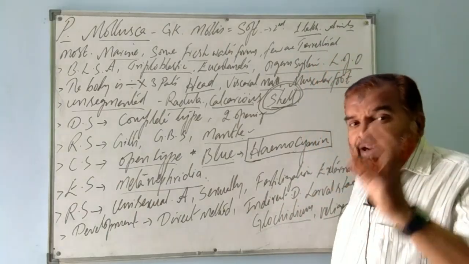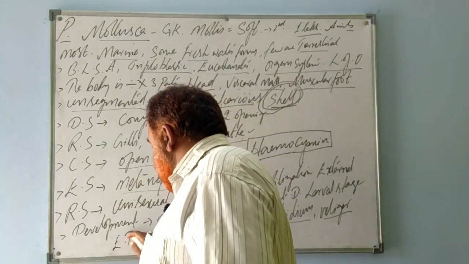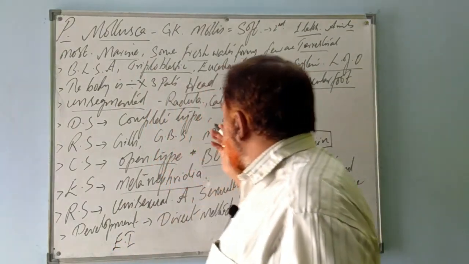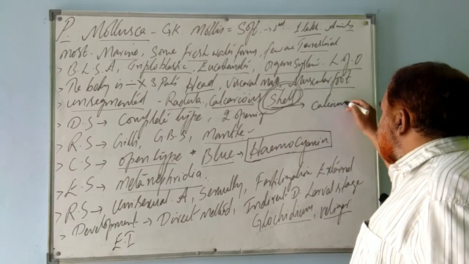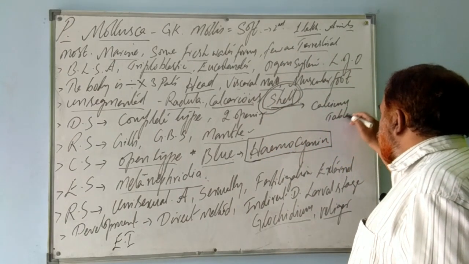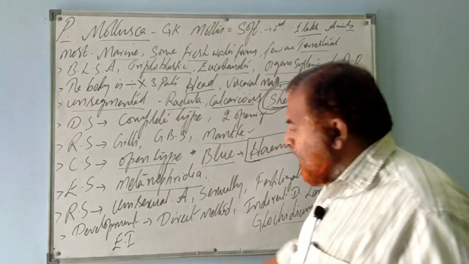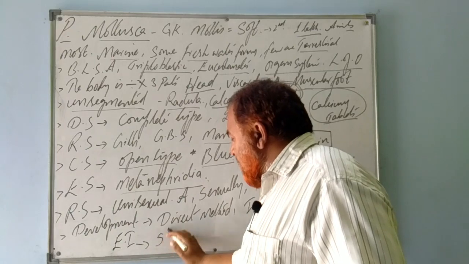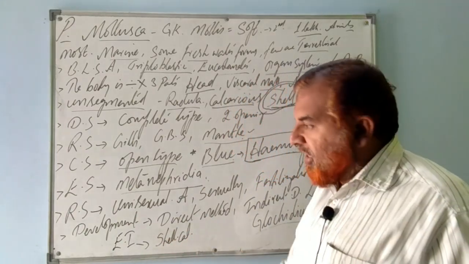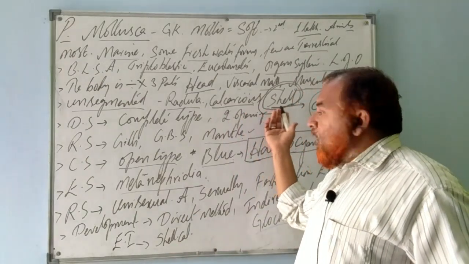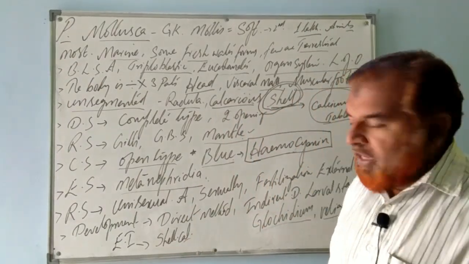Clear? So the economic importance of these animals. The shells are used in the preparation of calcium tablets. That's what we call shell cal. You might have seen Shelcal 500. What do you mean by shell cal? Shells are from the outer coverings of these animals, and cal refers to calcium.